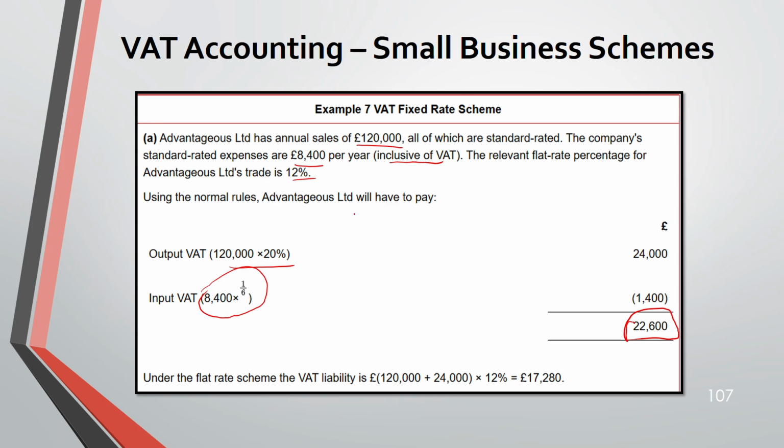It would be 120,000, your sales, plus the output VAT, 24,000. So you're taking the output VAT and your sales, and you're taking 12% on that. This is your VAT liability. You see, your VAT liability is much lower than under the normal route.